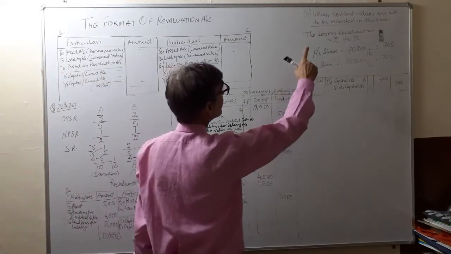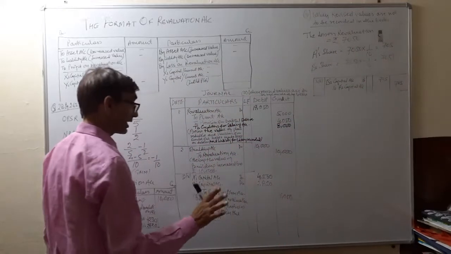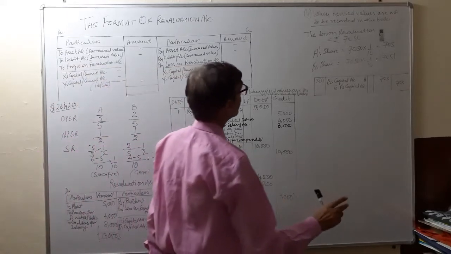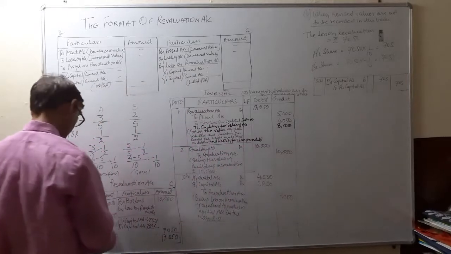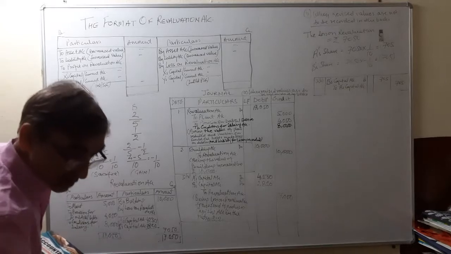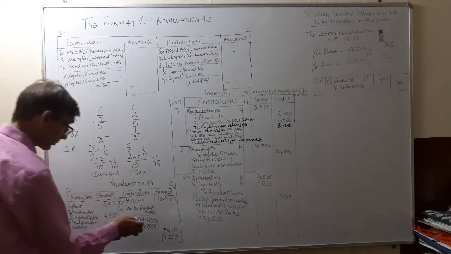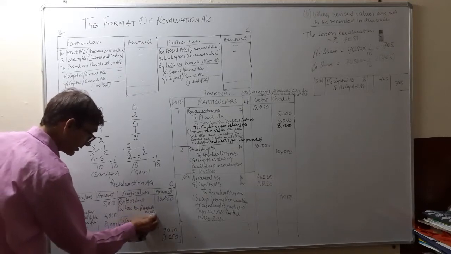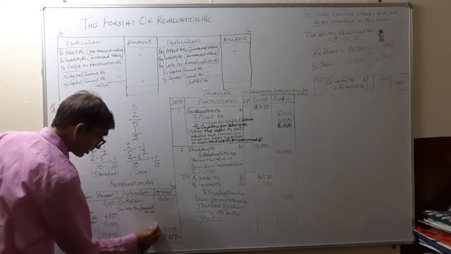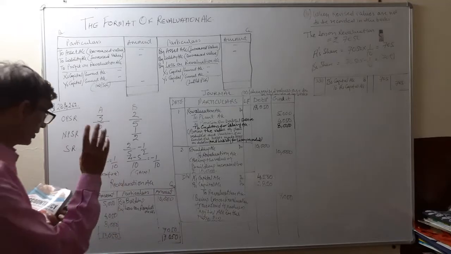Now, when the revised values are not to be recorded in the books, in this case, we will prepare the revaluation account in this way. We will not distribute the loss. We will just write loss on revaluation account, that is rupees 7,050. Only this will be written.